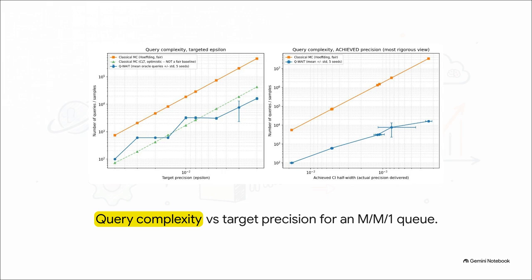When you actually compare them fairly, Q-weight's empirical speedup rapidly grows from a 7 times advantage to a massive 30 times advantage as the target precision gets tighter. Against the old unfair baseline, classicals sometimes look better, sure, but when held to the same statistical rigor, the quantum advantage is absolutely undeniable and it just keeps growing.